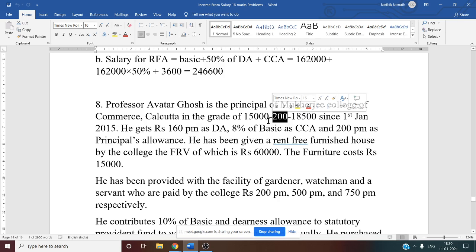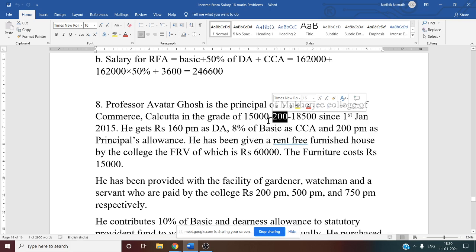One more thing we have to understand here. When salary can be paid. Usually there are two types of situations. One is salary paid at the end of the month, that is usually 30th or 31st. Or else at the beginning of the month. When the salary becomes due at the end of the month, then no problem, you can do the calculation as usual.